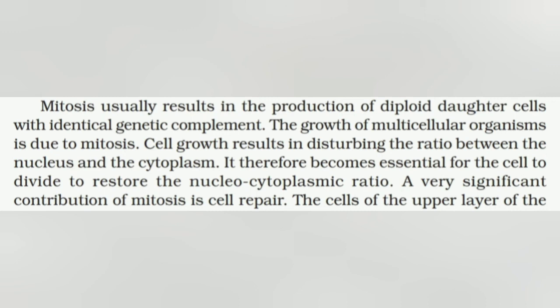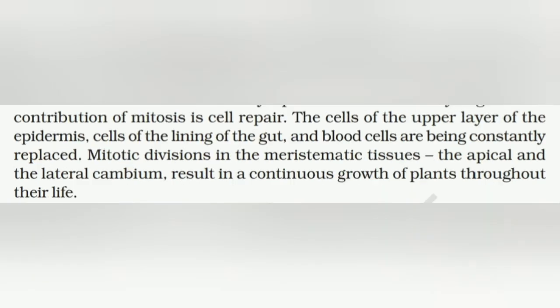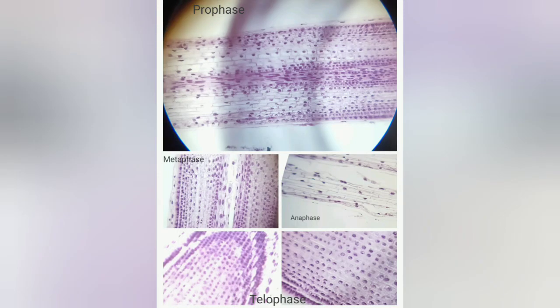A very significant contribution of mitosis is cell repair. The cells of the upper layer of epidermis, cells of the lining of the gut, and blood cells are being constantly replaced. Mitotic division in the meristematic tissue, the apical and the lateral cambium, results in a continuous growth of plants throughout their life. Here are some microscopic pictures of the prophase, metaphase, anaphase, and telophase observed during the cell division.